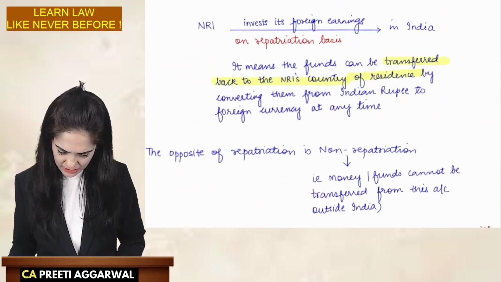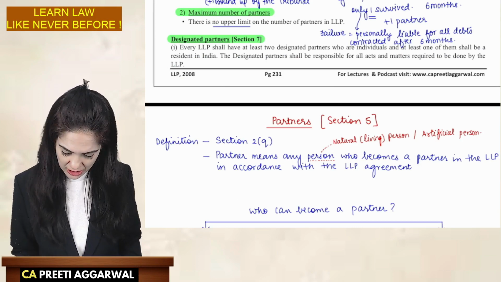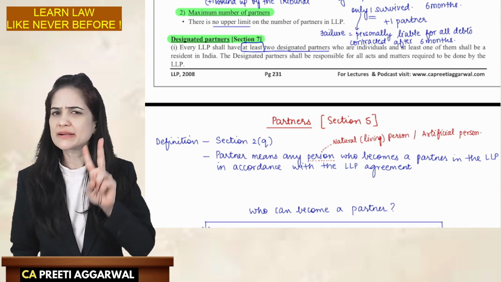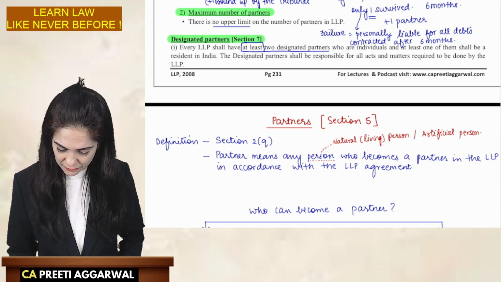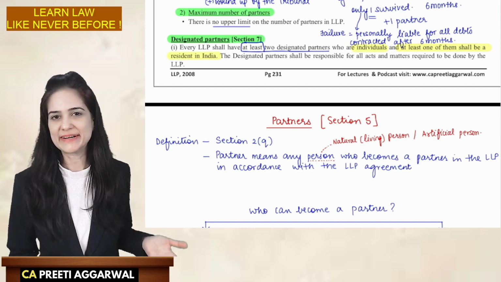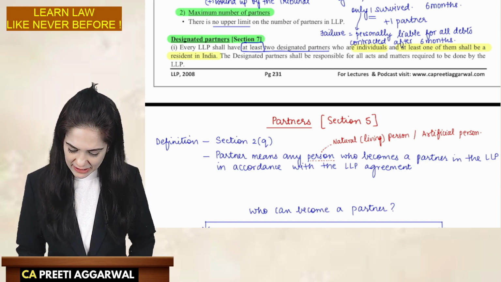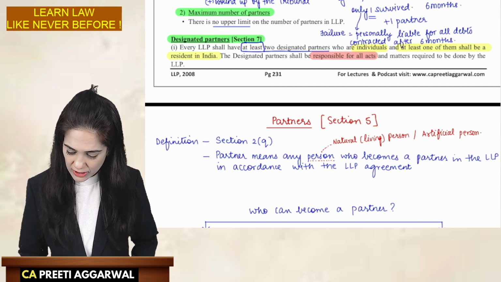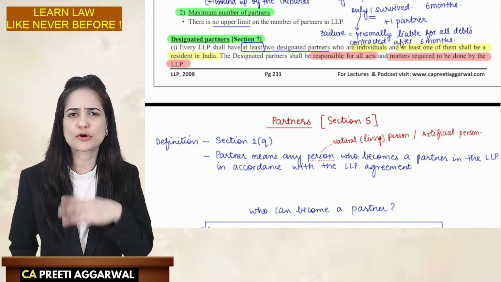Let us read this from the textbook. Every LLP shall have at least two designated partners. There can be more than two also, but I need at least two. These should be individuals, and at least one of them shall be a resident in India, so that at least one is available for any communication. The designated partners shall be responsible for all the acts and matters required to be done by the LLP. So they are responsible for all the compliances, filing of documents, return statements, etc.